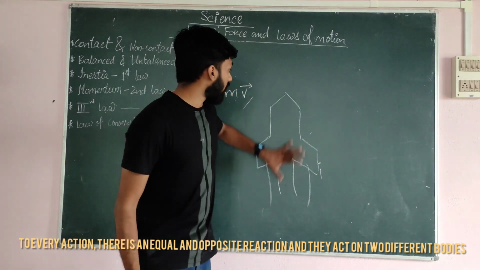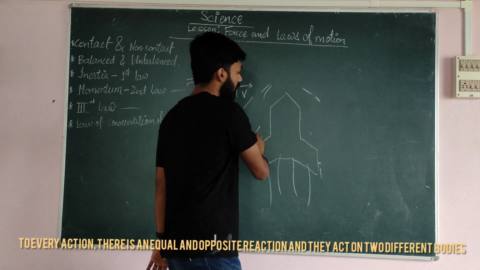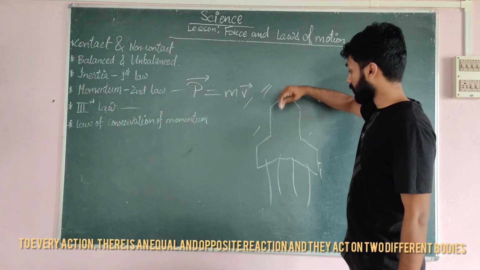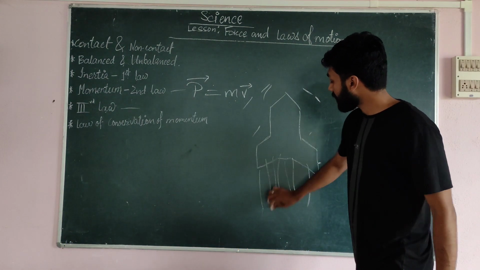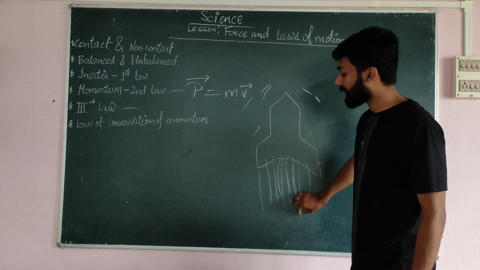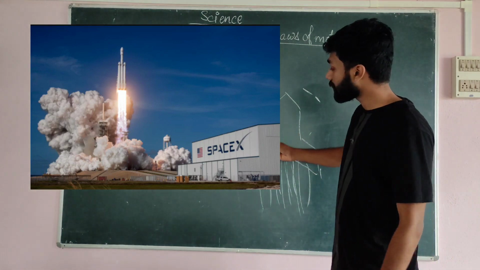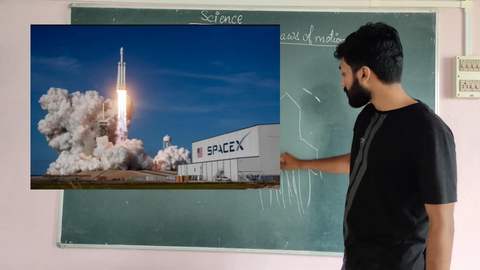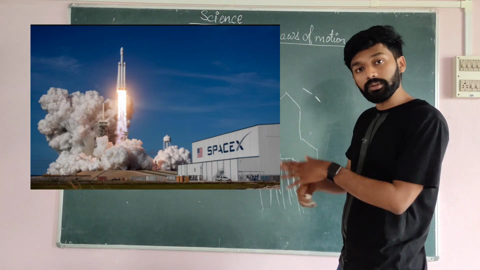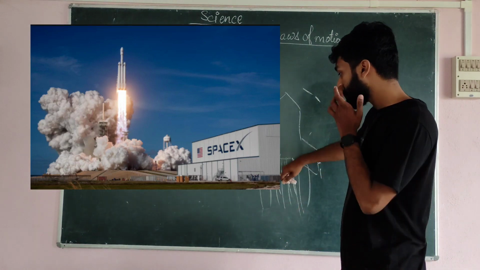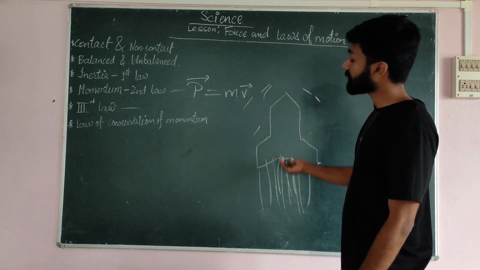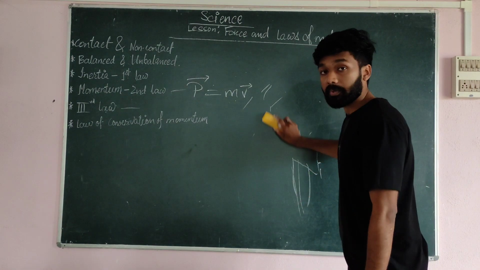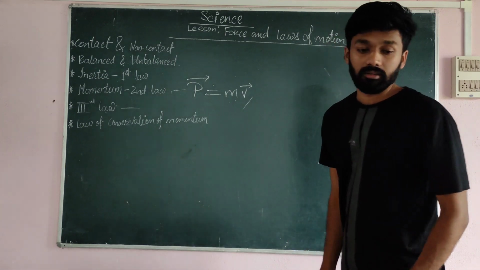This is a rocket. Rocket propulsion is an application of the third law. That means how is the rocket going upward? It is acting on the air. Some action is done on the air. It is pushing the air so that the reaction is there, that means it is going upward. There is fuel, and fire is coming using this fuel, which pushes the air, so that as a reaction it goes upward. That is the main application of the third law, rocket propulsion. Okay. Don't forget.